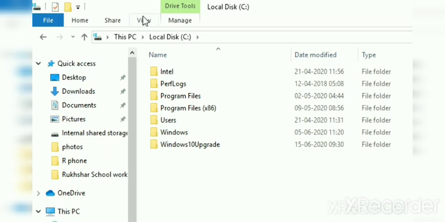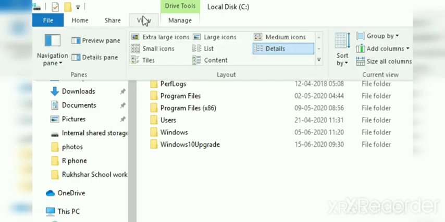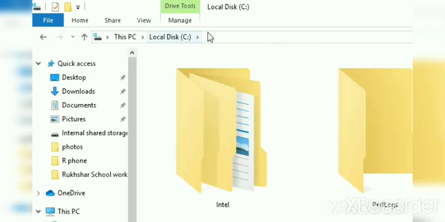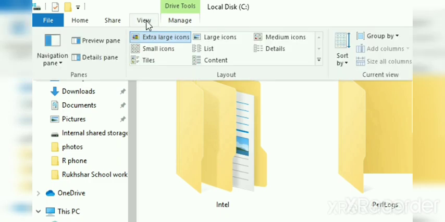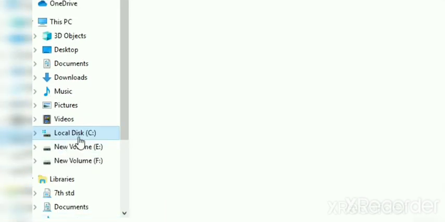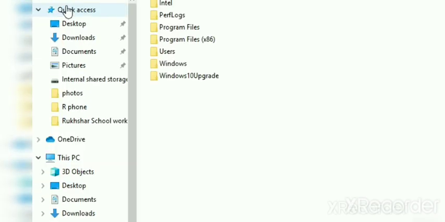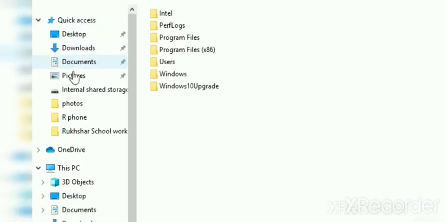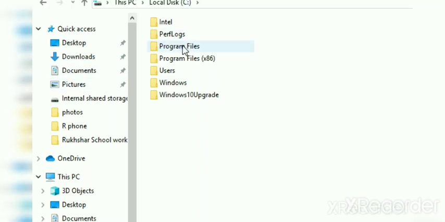So here is what is there. First of all, views: which type of view you want to see, extra large and so on. Then next are drives. You can see C, E, F in a computer; these are called drives. This is a library, this is documents, desktop, downloads. Everything is there on the left pane. Then this one is a folder.